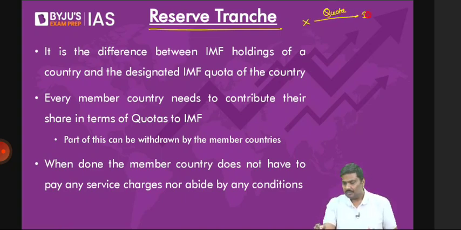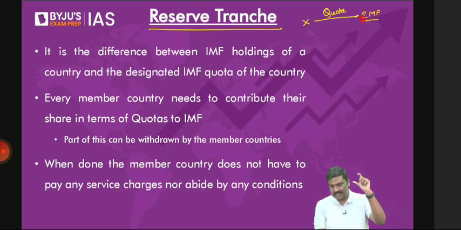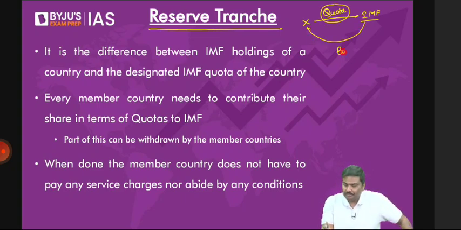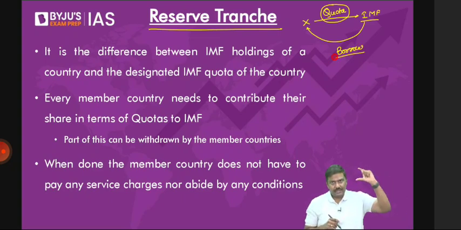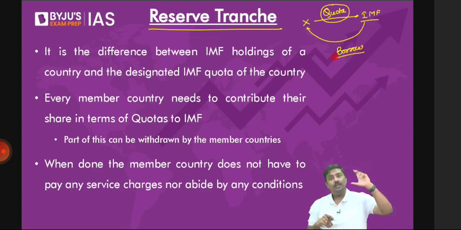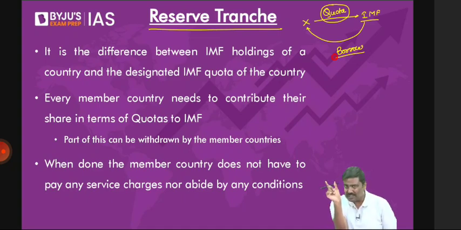Here is a country X. It will make a certain payment to the IMF that is called a quota. Now, the IMF says a certain percentage of the quota you can borrow from me. You can take it from me. I'll repeat it again. Country X will have to make a certain payment to the IMF because of the quota, and then become a member of the IMF. The IMF now says a certain percentage of this you can take in the form of a loan from the IMF, and no charges will be imposed on this.